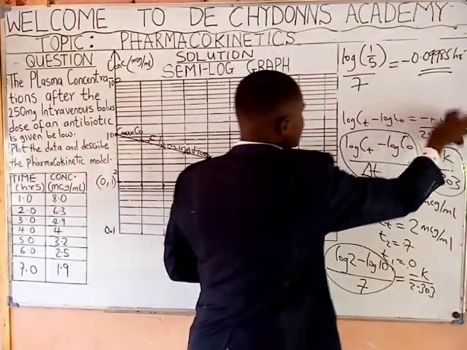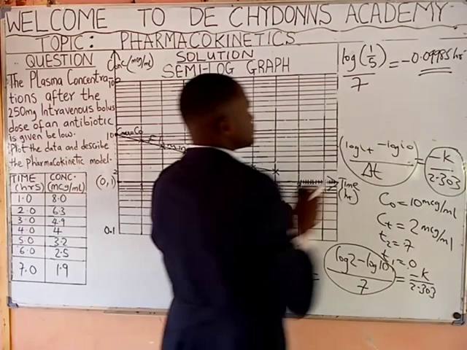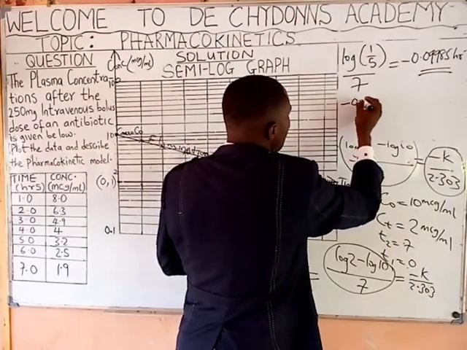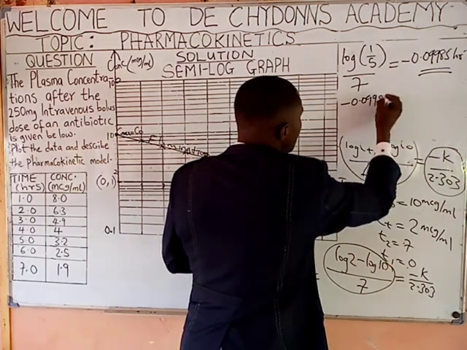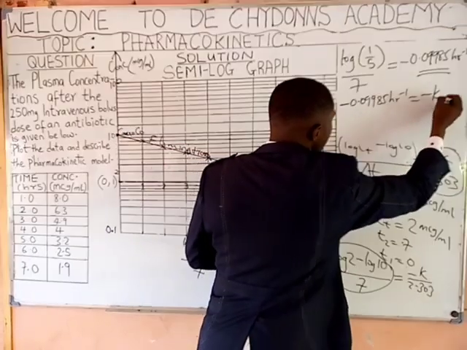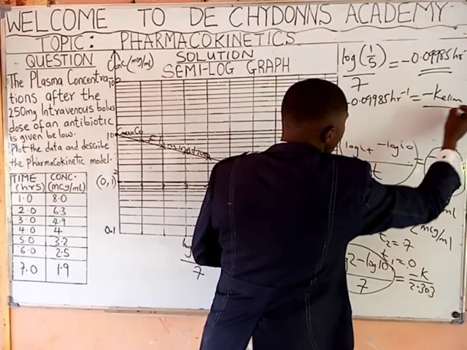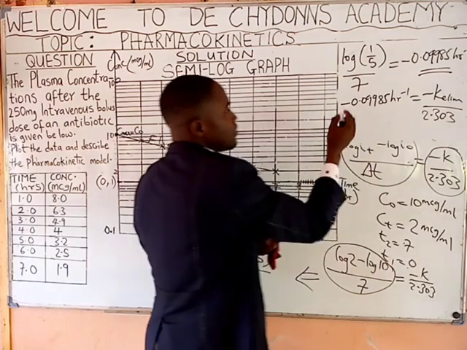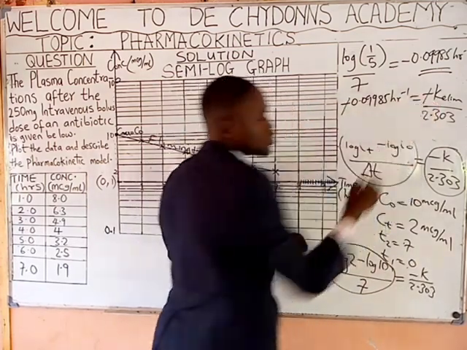The implication is that we will equate the slope, which is minus 0.09985 per hour, to minus K elimination all over 2.303. From here, minus will cancel minus.